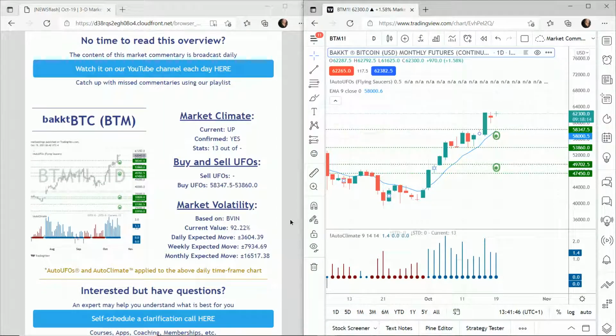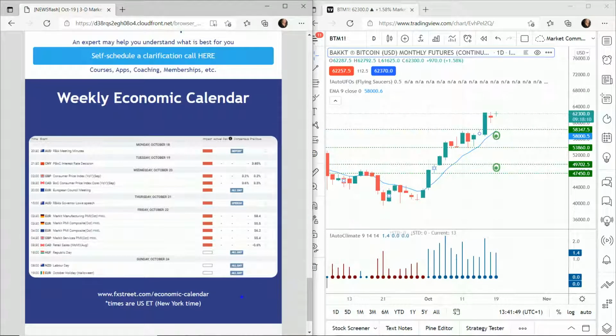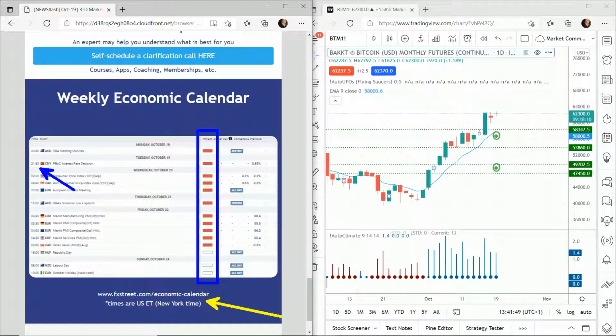Now, last thing we want to look at is our weekly economic calendar. We get this from fxstreet.com and we filter by high impact news just to see which scheduled news reports could be impacting the markets and creating extra volatility. So today we've got news coming out later on in the evening US time on Chinese markets. So if you trade Chinese markets or if you trade the yuan, then be aware of that.